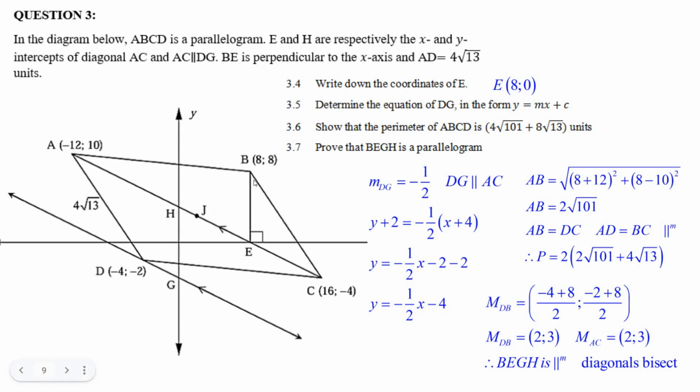I found the midpoint of DB, and it was 2 and 3. Well, that equals the midpoint of AC. Well, the diagonals bisect. Therefore, BEGH is a parallelogram, because diagonals bisecting is one of the conditions for proving a parallelogram. And there you go.